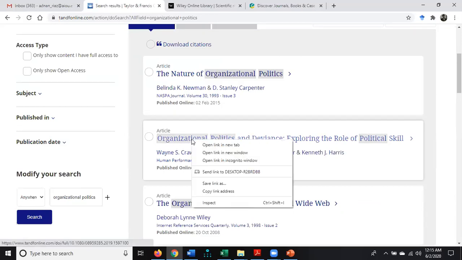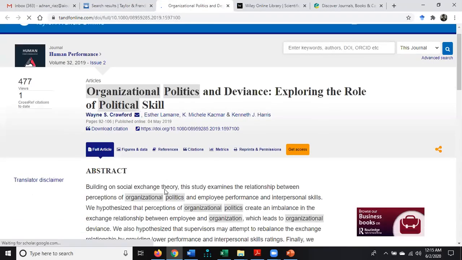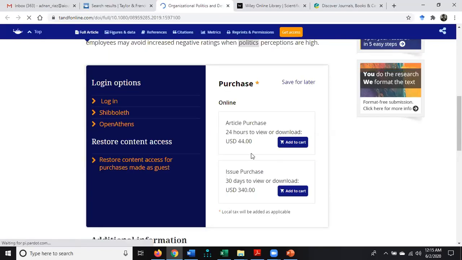Here I have the article. I'm going to open it, and you can see I won't have access to this paper. Here I can see I'll have to pay 44 USD. And if I purchase the issue, it's too costly. I literally can't pay from my pocket.